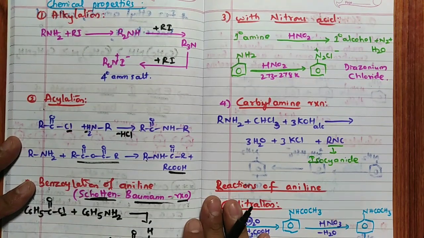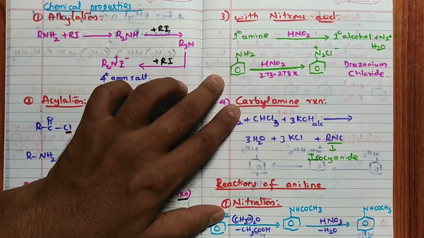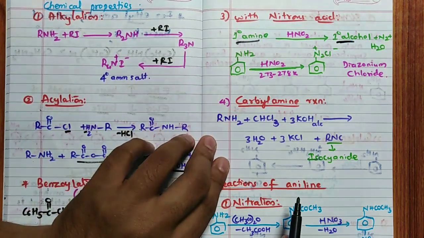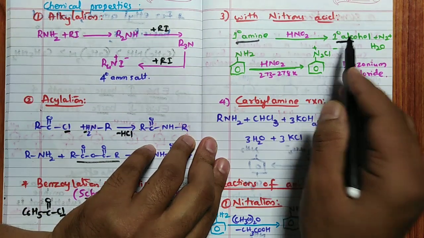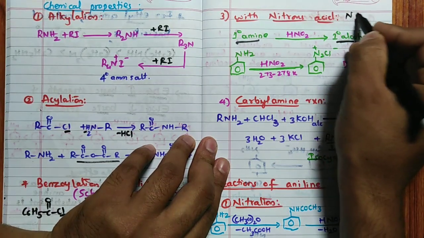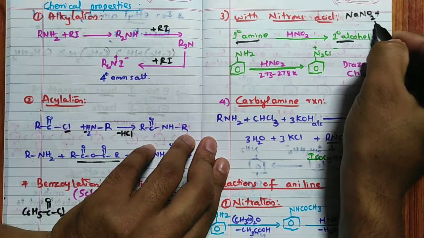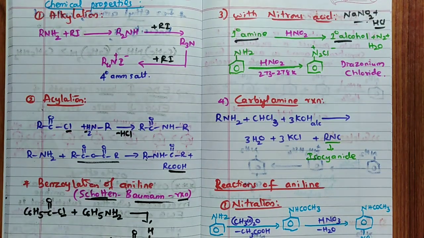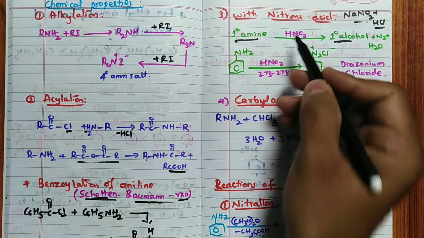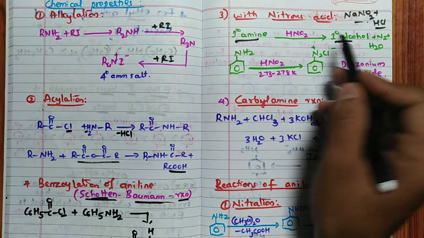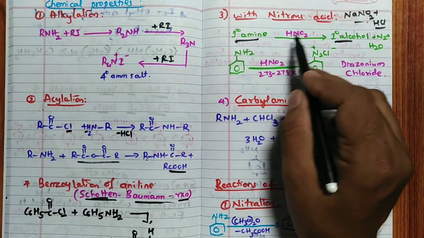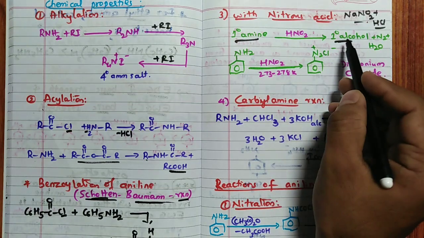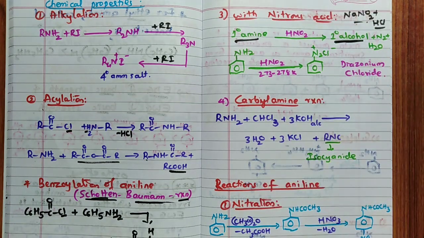Then with nitrous acid, very important. If it is primary amine, close your eyes and remember, primary amine always gives primary alcohol with HNO2, nitrous acid. So nitrous acid, how to get? NaNO2 plus HCl. So that will give rise to in situ preparation, we call it, within the reaction mixture forming HNO2, nitrous acid, that will react with primary amine. So remember, in this case, the diazonium salt which is formed here is not stable. N2Cl is not stable and primary alcohol you are going to obtain.